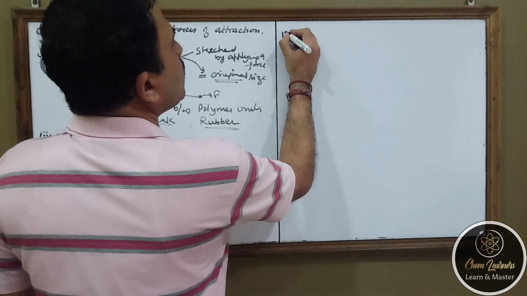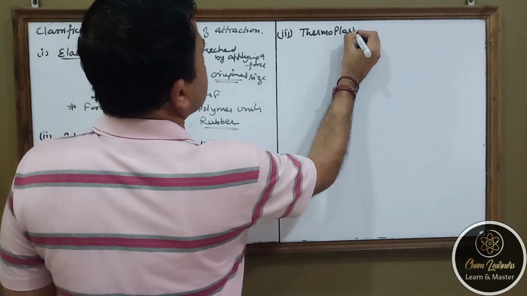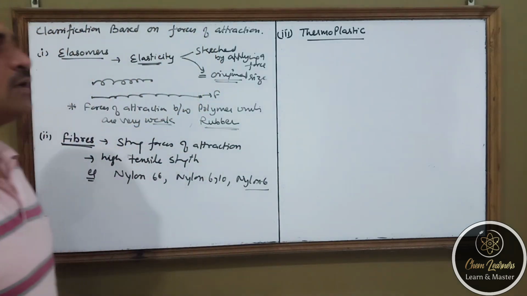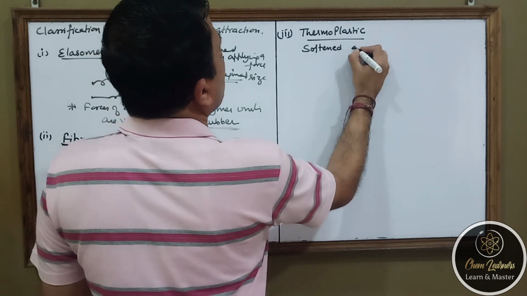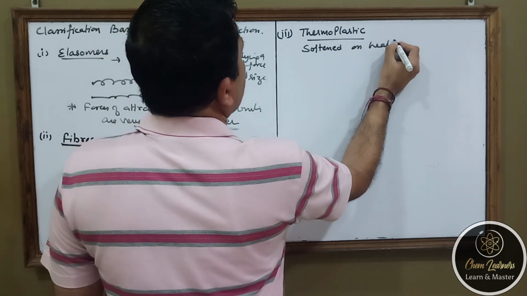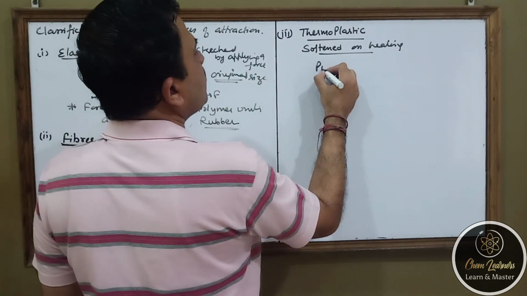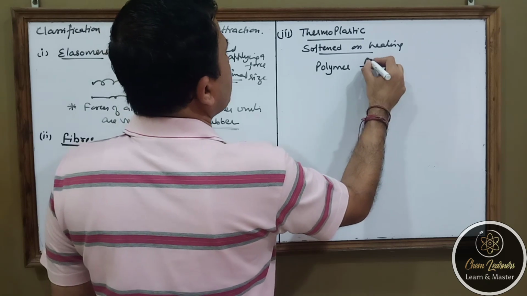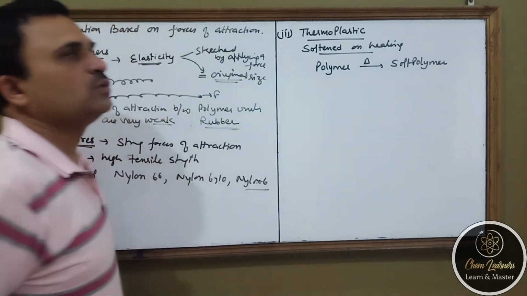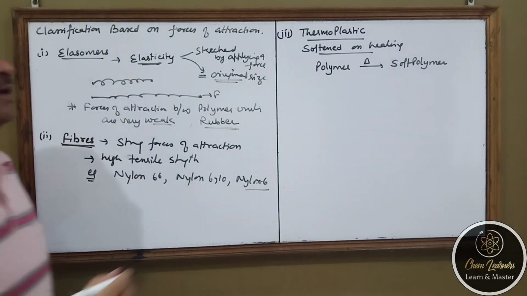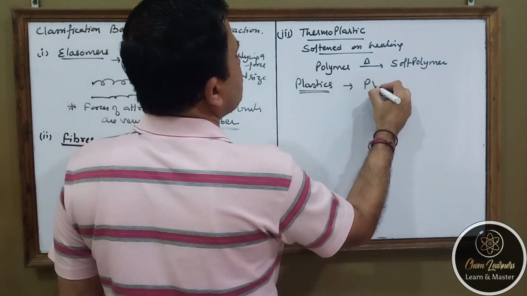Now the third type of polymer in this category is thermoplastic polymers. These are the polymers which get softened on heating, and on cooling they return back to the solid form. That means if I have a polymer and I heat it, it will become a soft polymer so that I can convert it into a variety of things. All plastics come in this category, and the most common example is PVC.